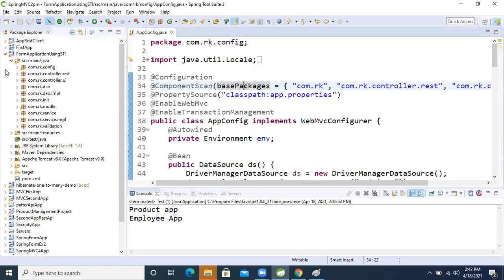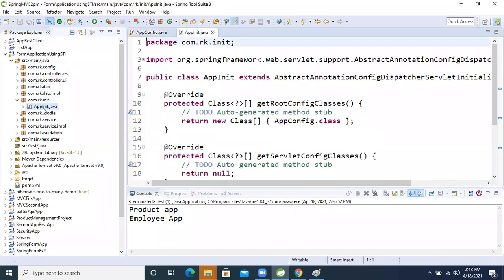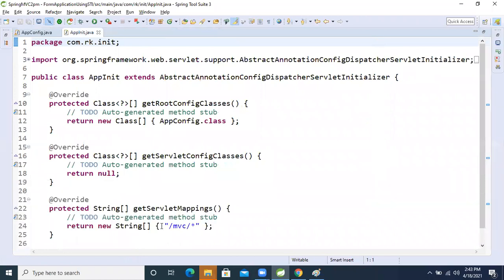We are going to implement Swagger in this application. So come to the app application init. Here we are taking a directory match. I don't want the directory match, just remove it. Just pass the slash.